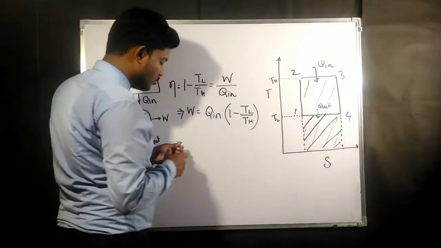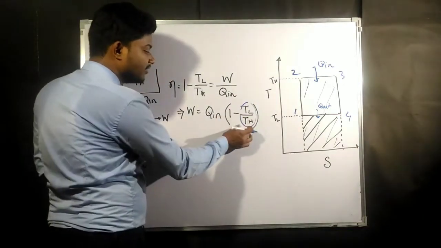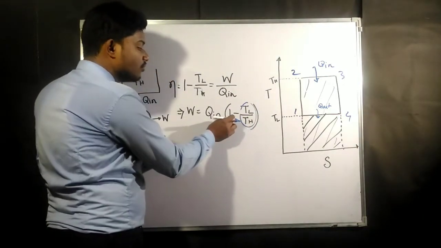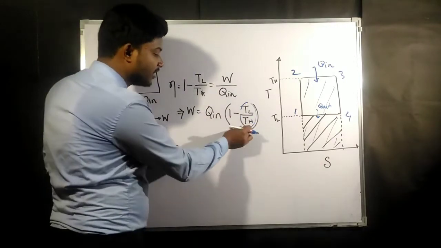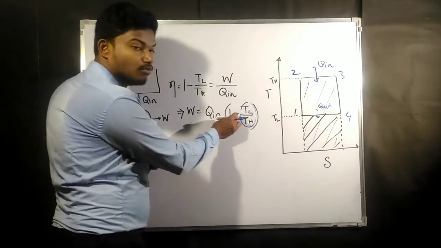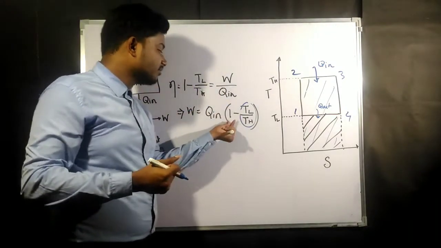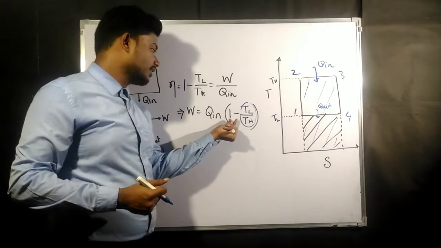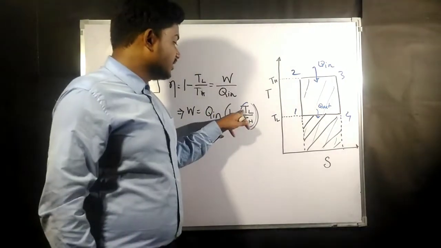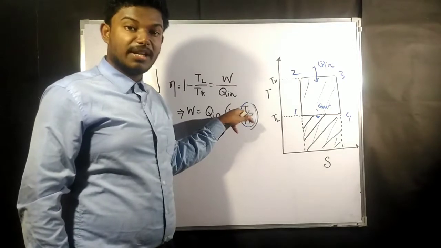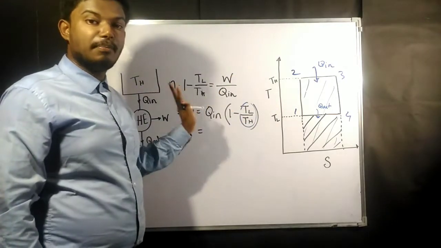If TL is low, this part is going to get low, that means from 1 we are subtracting a very small amount, so that the maximum part of the 1 remains. So the lower temperature TL must be minimum so that the work output is maximum.